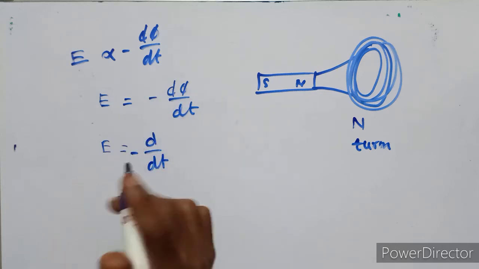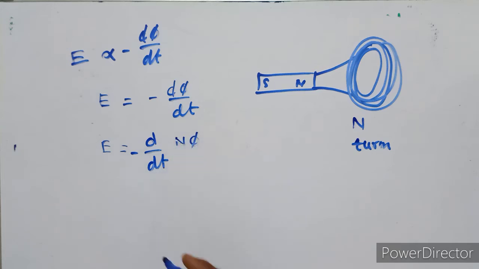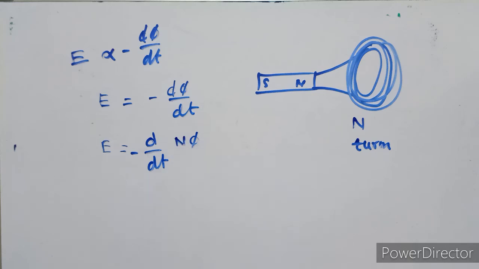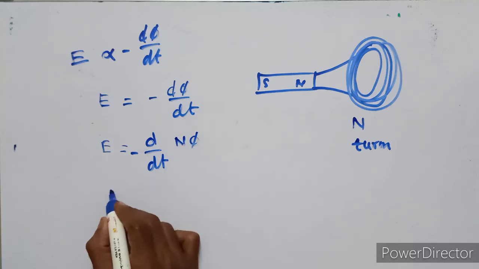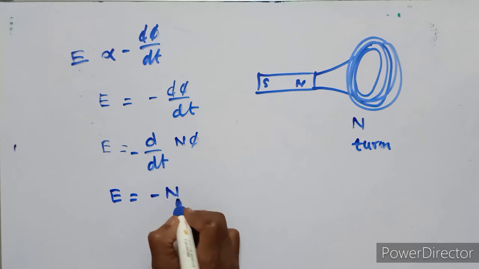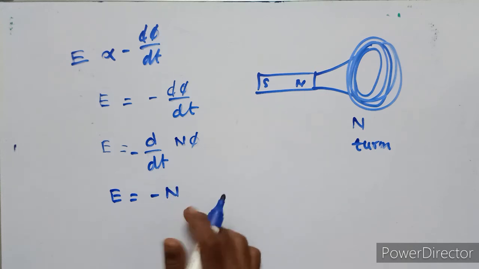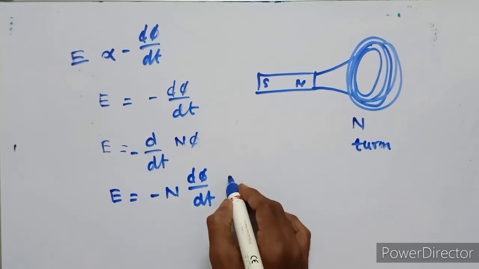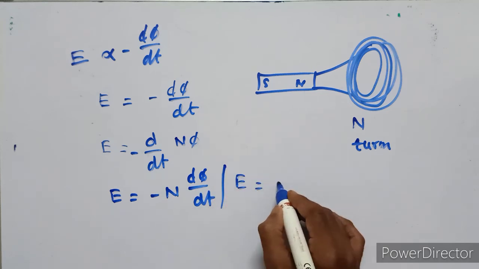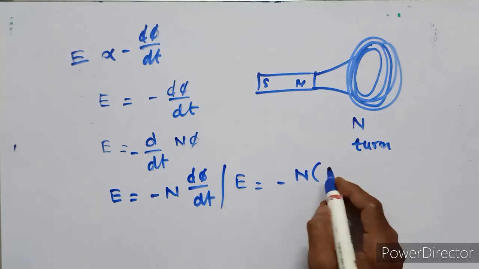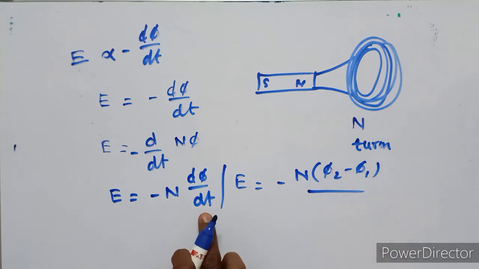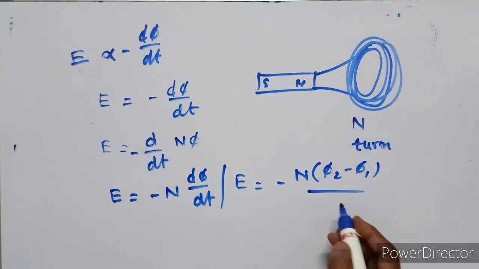Here phi is the magnetic flux and n is the number of turns. So E is equal to minus n d phi upon dt, where n is a constant. This equation can be written as E is equal to minus n times d phi, meaning phi 2 minus phi 1, the variation of magnetic flux, where dt is the change of time in t seconds.